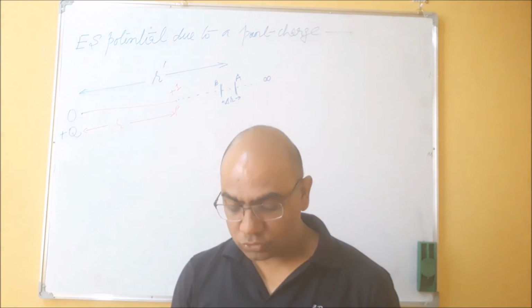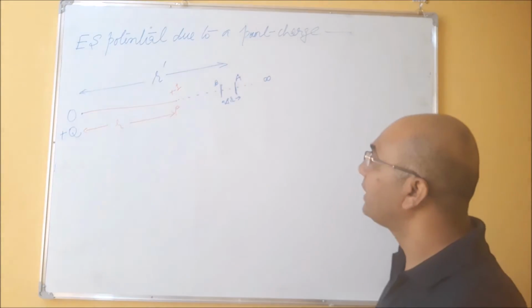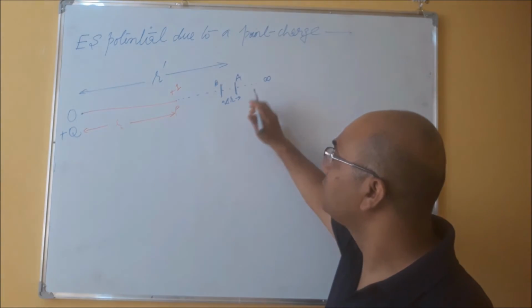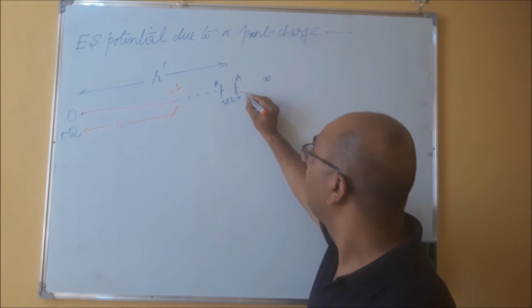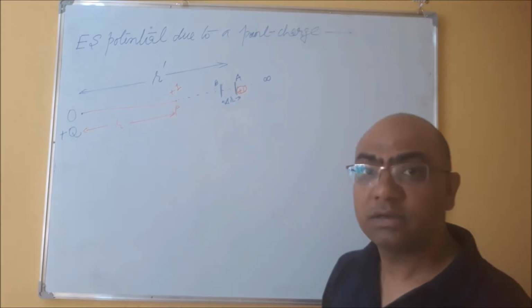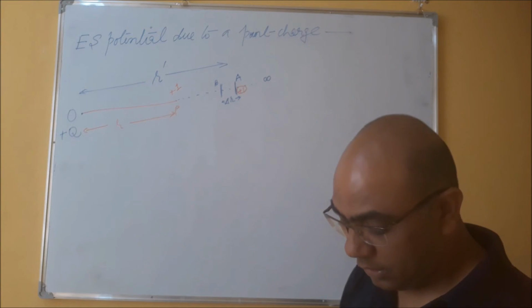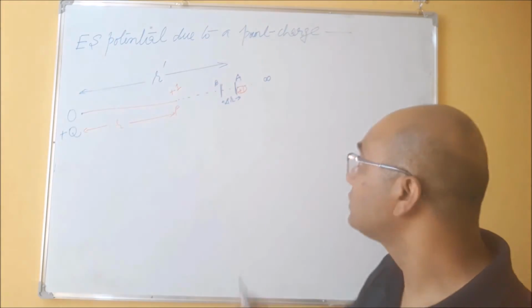So if the charge particle is at A, what is the value of the charge particle? Plus 1. So this is at point A, and naturally it will experience a force. What will be the value of force?